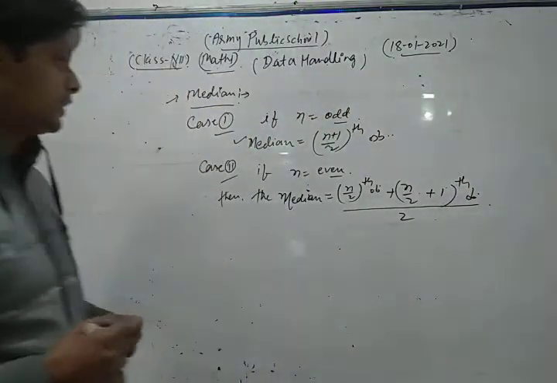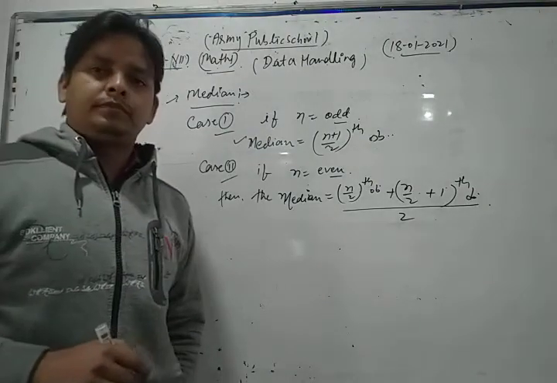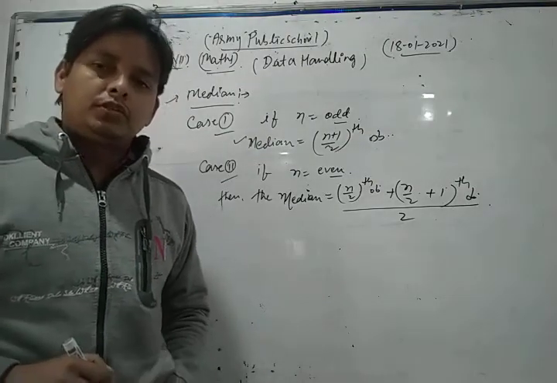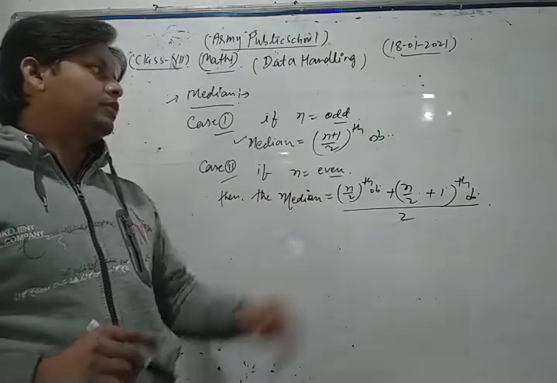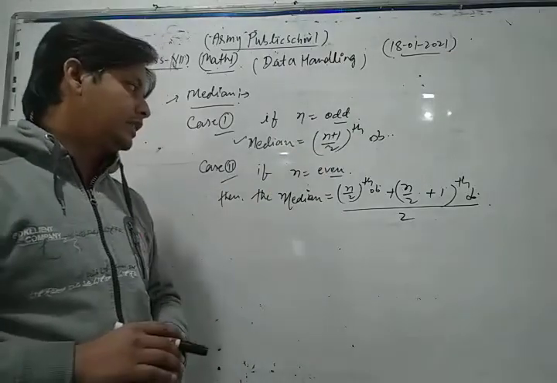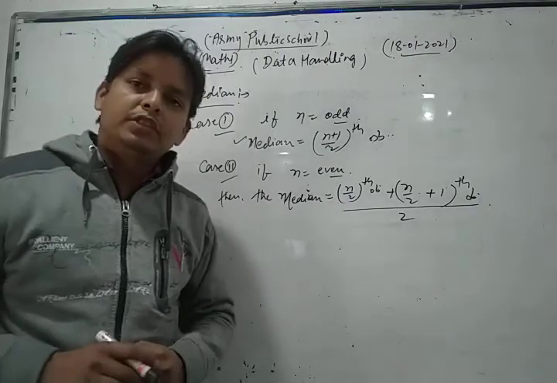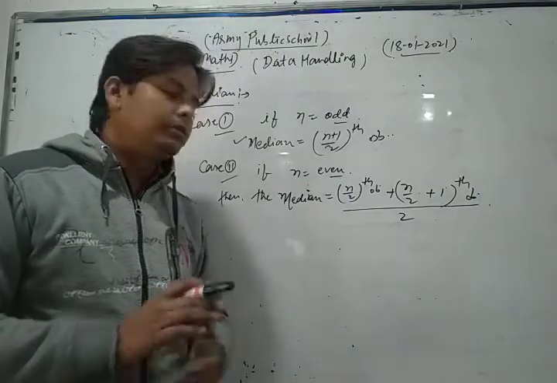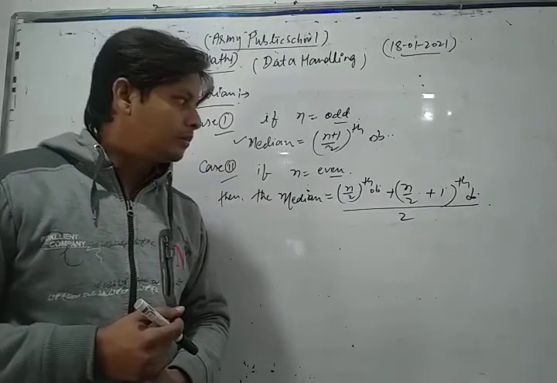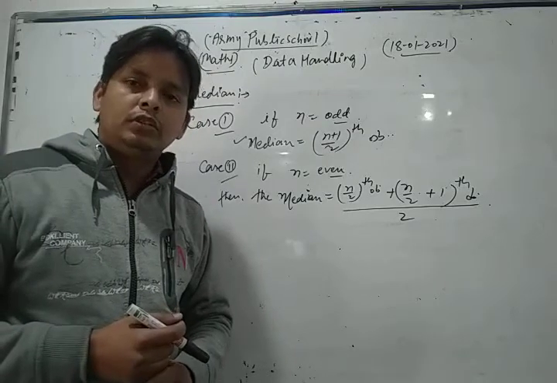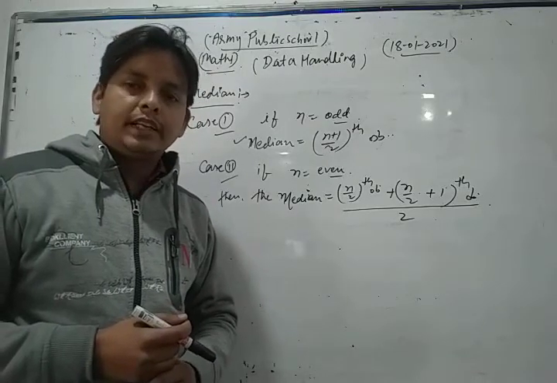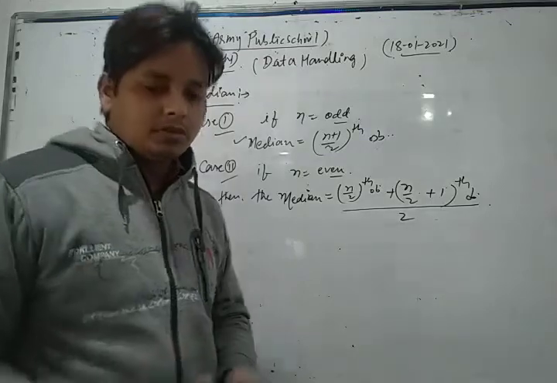So in both cases: when the number of observations is odd, the median is the (n plus 1) upon 2-th observation. In the second case, when the number of observations is even, the median will be the n by 2-th plus the (n by 2 plus 1)-th, upon 2. Okay, now we take and solve some important questions based on that.